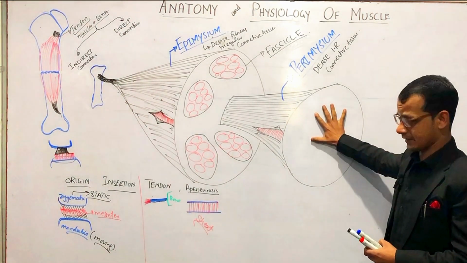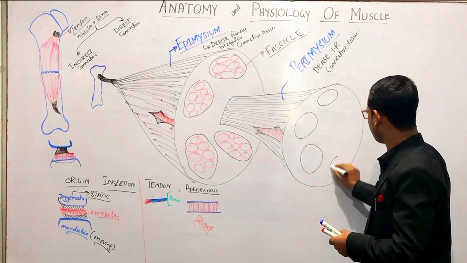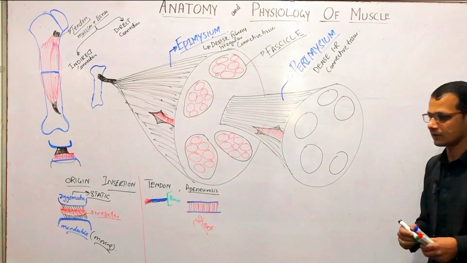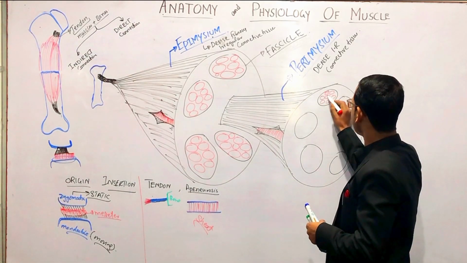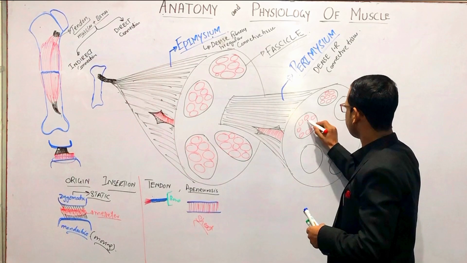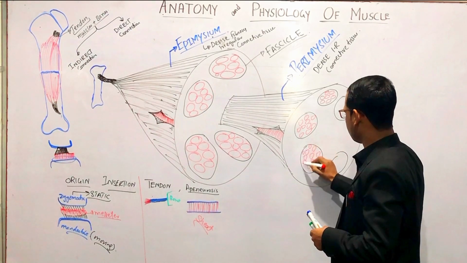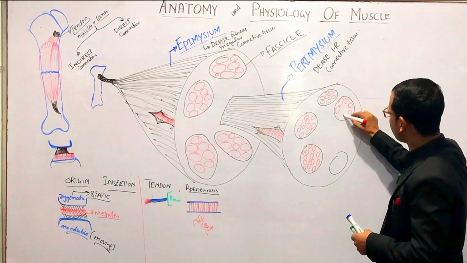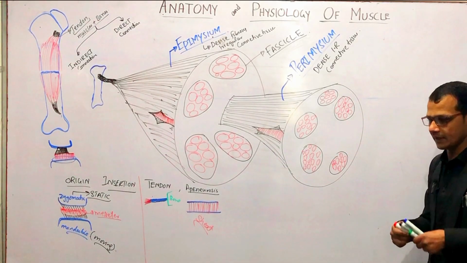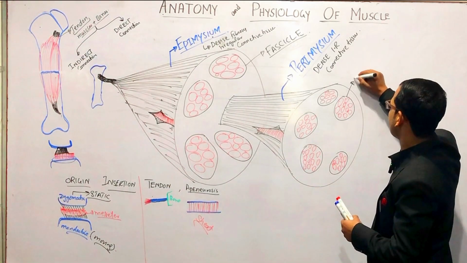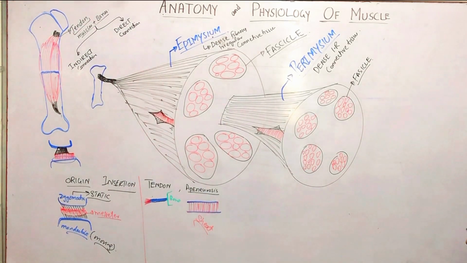But if we see here, again fascicles are present in this, and each fascicle is composed of a lot of muscle fibers, and this is the beauty of skeletal muscle. These fascicles are composed of a lot of muscle fibers, right? And again this is called a fascicle.